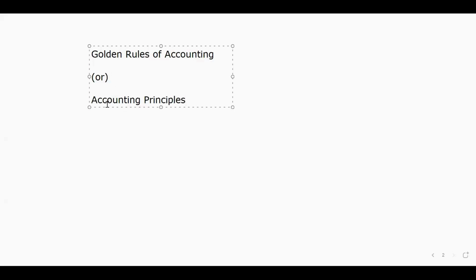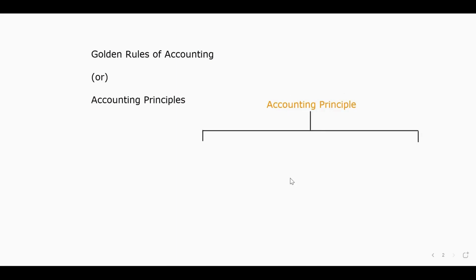Accounting principle has been divided into two types. The first one is personal account, and second one is impersonal account.